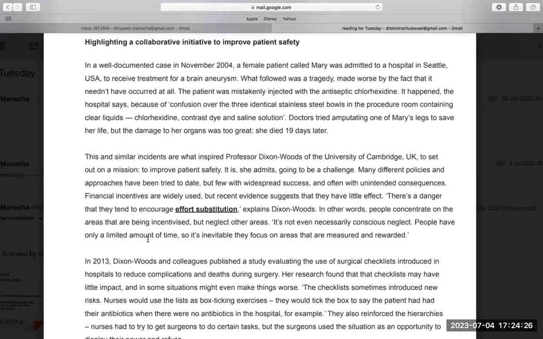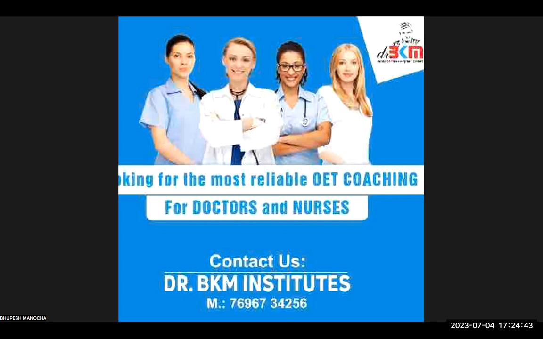So this is the reason of why nurses focus on a particular area, because they only have a limited amount of time. So that is why they focus on the areas which are rewarded and measured. So they focus only on that area. So this becomes an indirect answer. This is a very difficult question. Again, in paper, it can be held difficult. But if you can understand that the choice which you are unable to eliminate, जो बाकी 3 आसान choices हैं, try to eliminate those choices, and the most difficult, which you do not understand at all, becomes your answer.